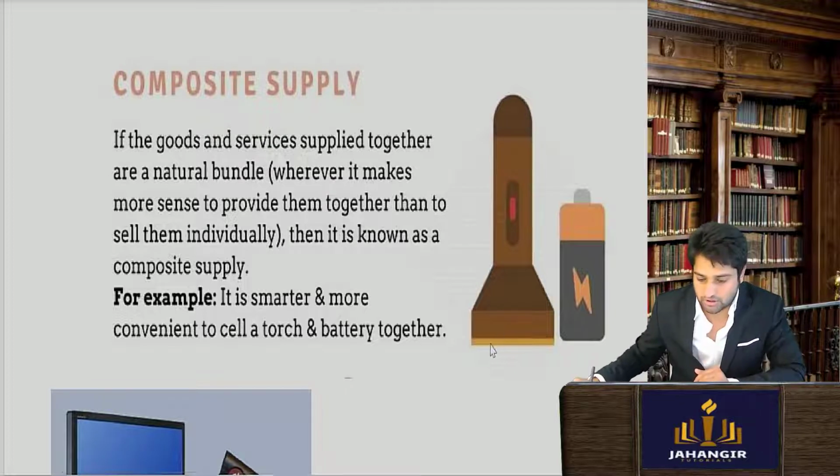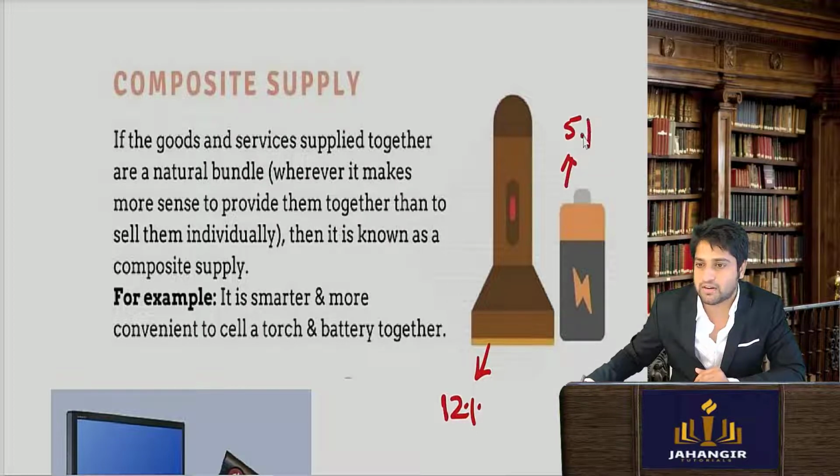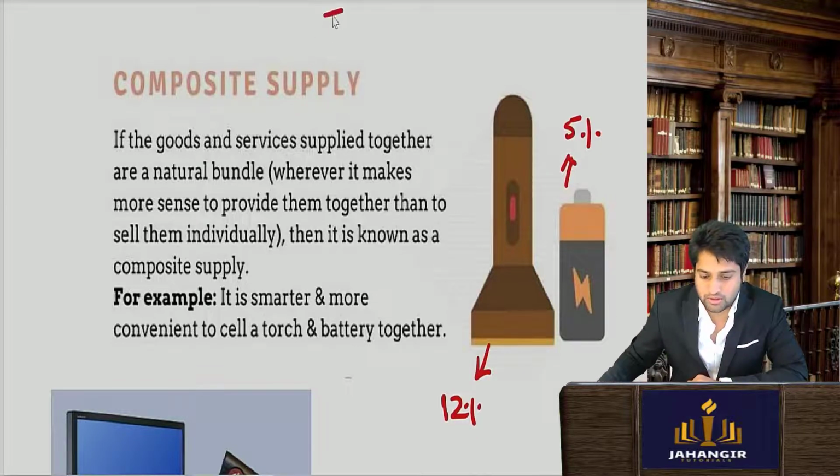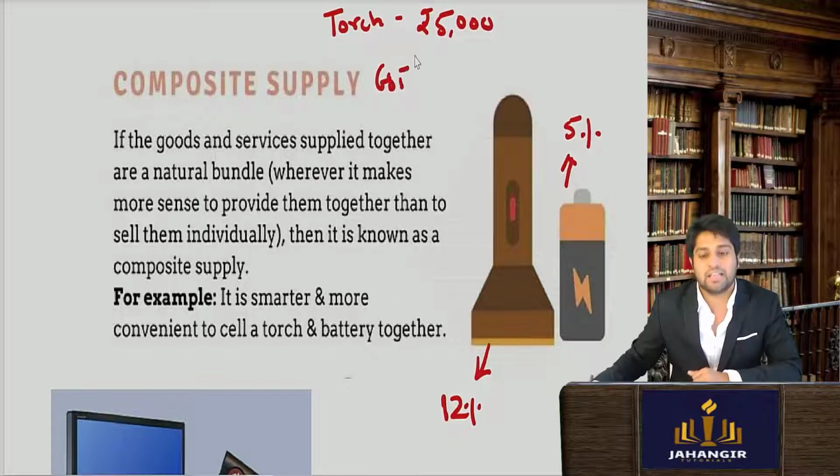Now let's say the torch has a rate of 12% and batteries when sold loosely is charged at 5%. When you went to buy the torch, let's say the value was 5,000 rupees. Now what GST rate will you apply?